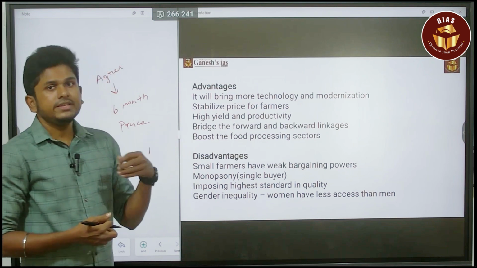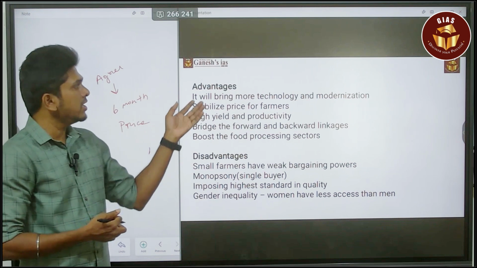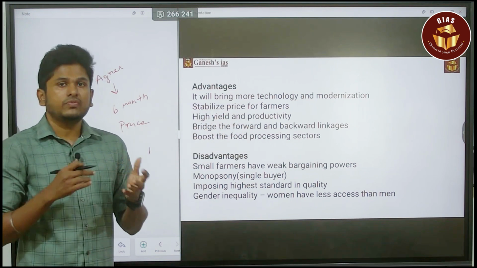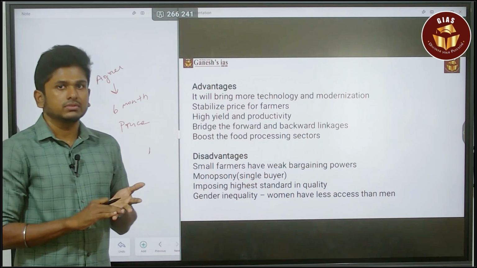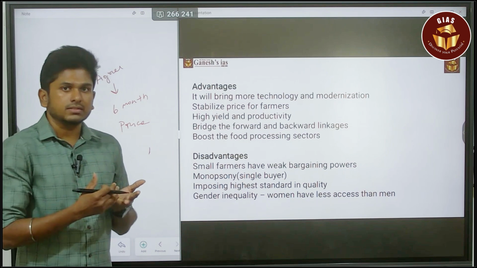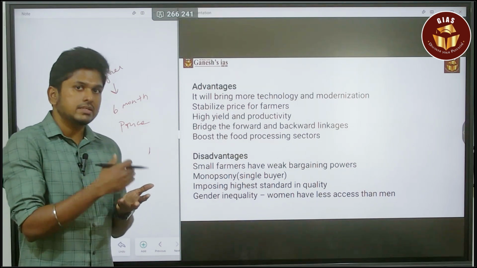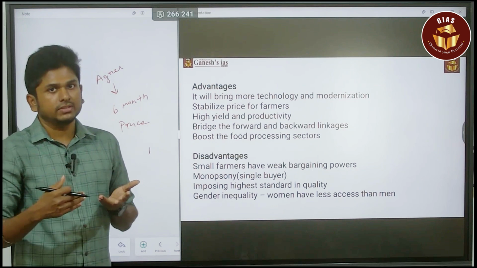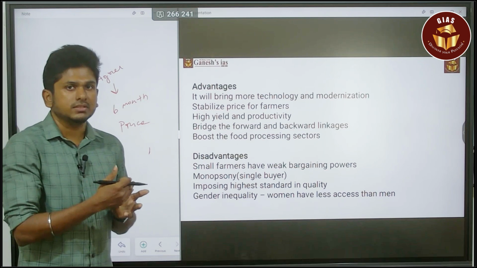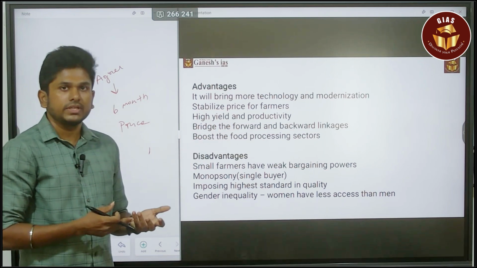Next, high yield and productivity. Obviously, you will have higher productivity because of the infusion of technologies and mechanization, and also due to the use of fertilizers and pesticides. In contract farming, they will share knowledge based on R&D research. So they know what diseases or pests can attack that field. They will share the fertilizers and pesticides for that farmland. That will increase the yield and productivity.